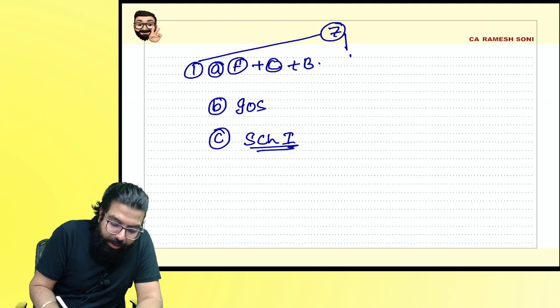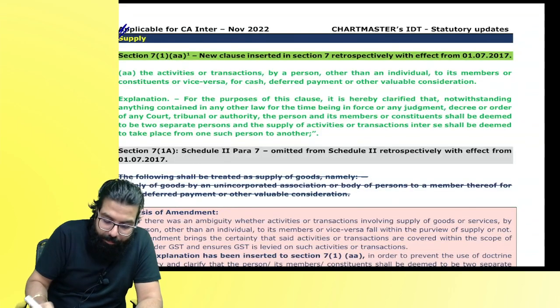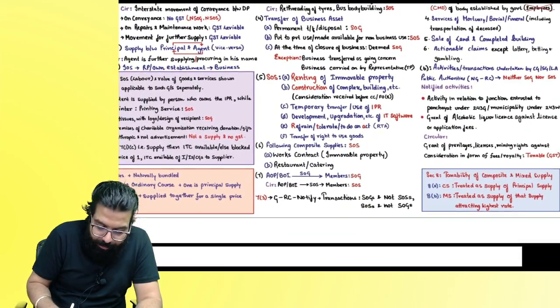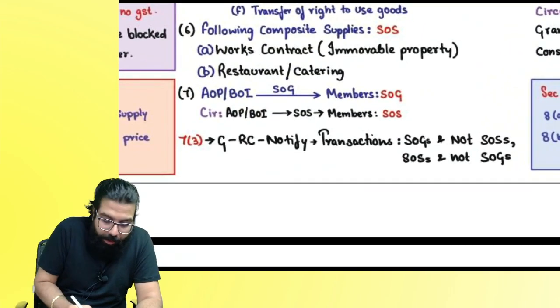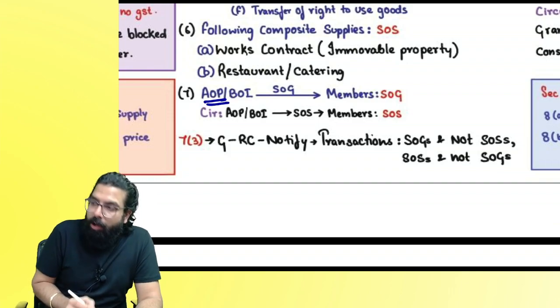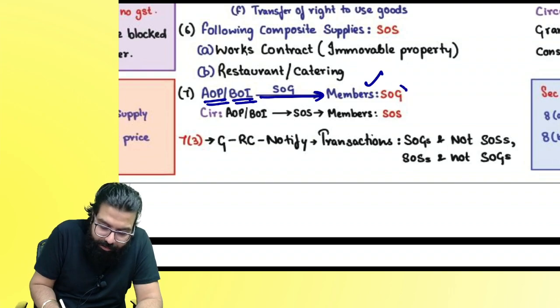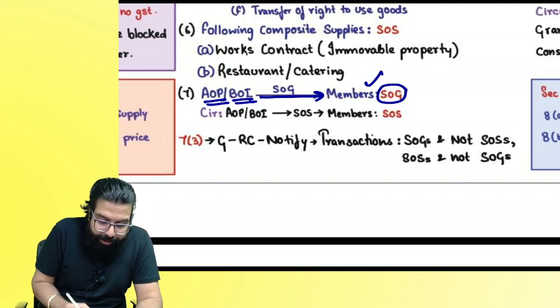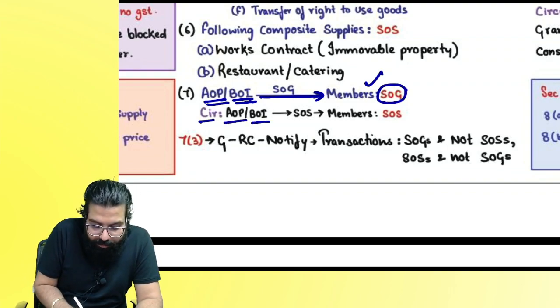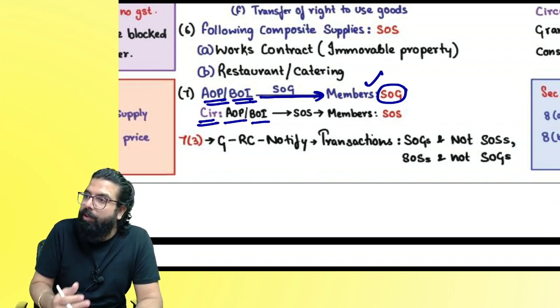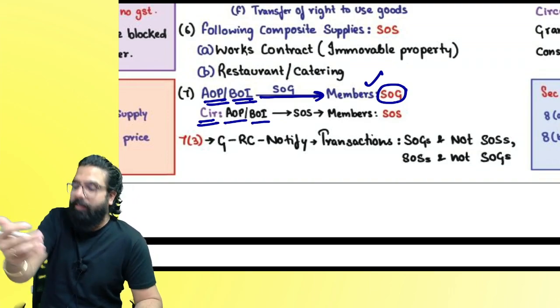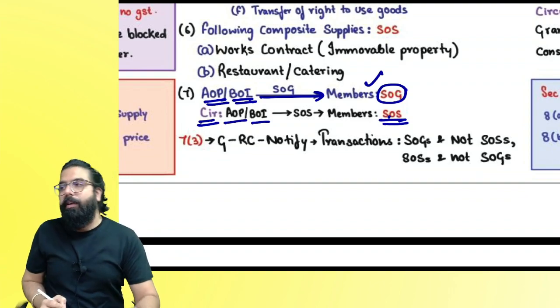Now, everyone listen to me very carefully. When you go ahead and read section number 7.1a, in section number 7.1a, there was one paragraph which used to go ahead and say, whenever one association of person or body of individual, if they are providing goods to their members, it is always a supply of goods. And there was a circular which went ahead and told, if association is providing to their members service, it will always be a supply of service.